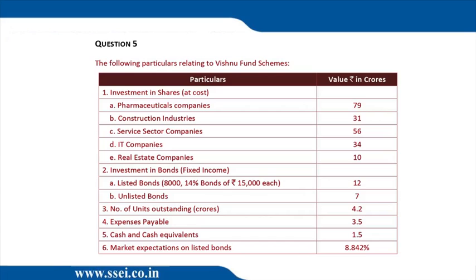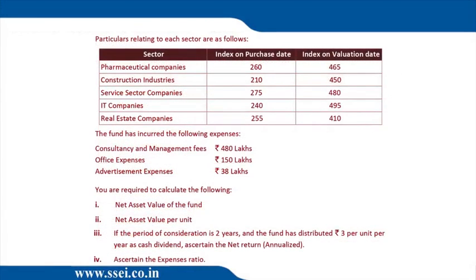So we have valued the entire stocks. We have valued the listed bonds, 19 crore. Unlisted bond, we take it to be 7. We add all of them up. That's the total portfolio. Cash and cash equivalent is given. We add, that's total assets. Then expense payable we deduct. So total assets is the total portfolio plus cash and cash equivalent minus expense payable. When we do that, we get the net assets. That's the first question. The first question is NAV of the fund. So NAV of the fund is that only.